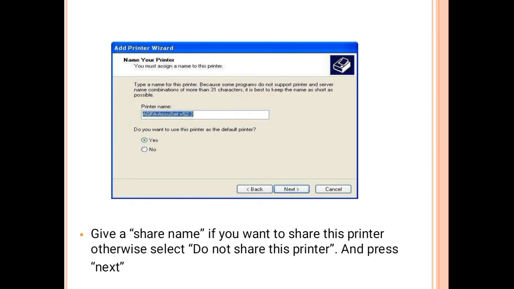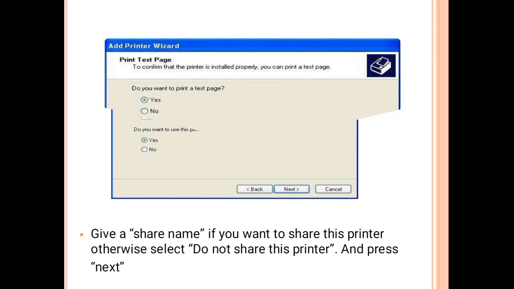Then, do you want to use this printer as a default printer? If you have to use this type of printer as a default, then you have to select yes. If you are not ready for this printer as a default printer, then you have to select no. And then select the next button.